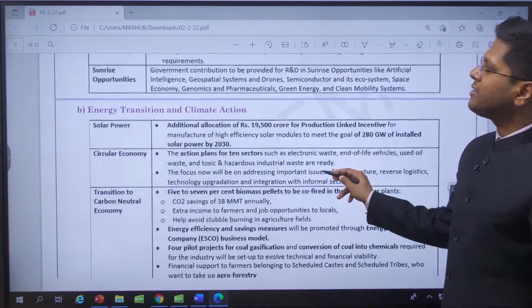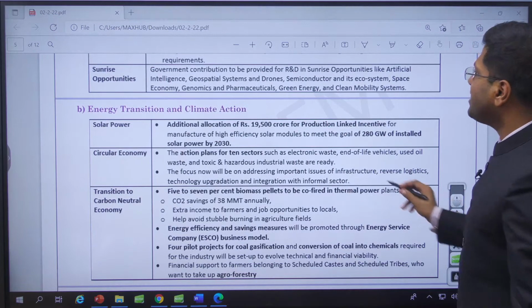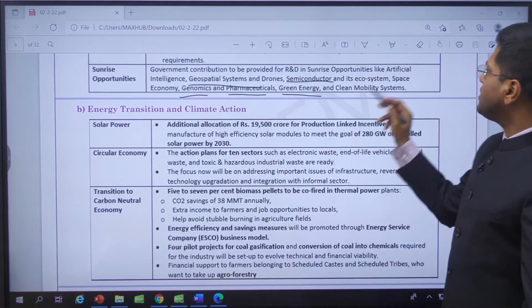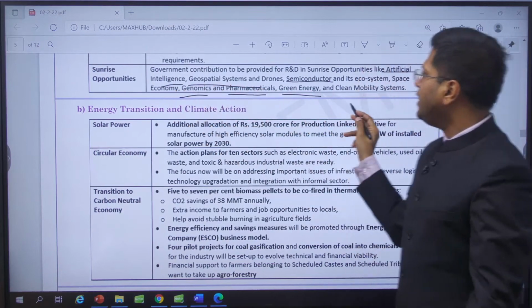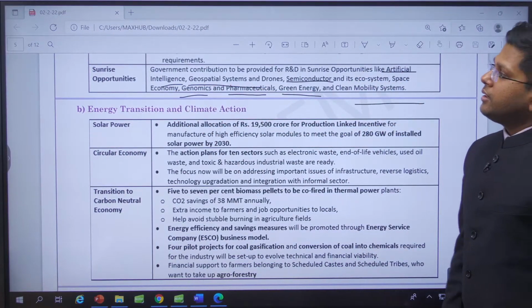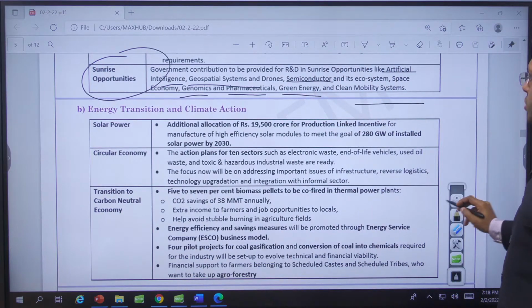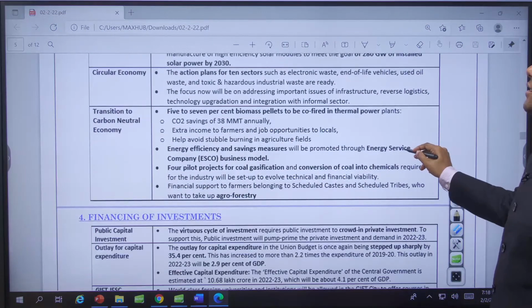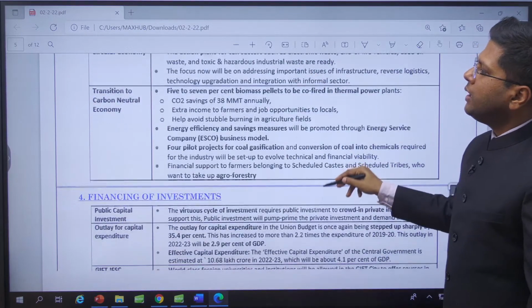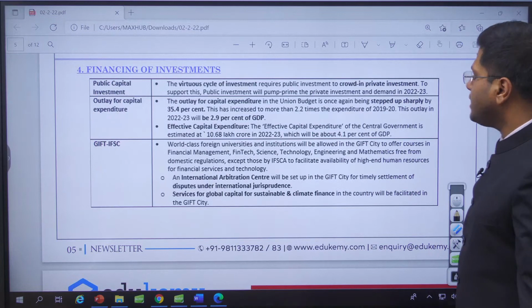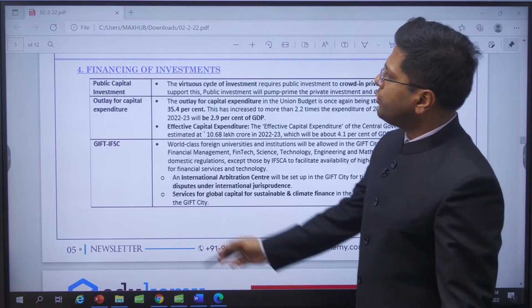Ability for Indians, sunrise opportunities in many sectors: semiconductor, green energy, pharmaceuticals, genomics, geospatial systems, AI, clean mobility, sunrise opportunities. All right. So each of them becomes an important question only. Circular economy, carbon neutrality, these are about the sunrise industries and sectors. How do we finance them?